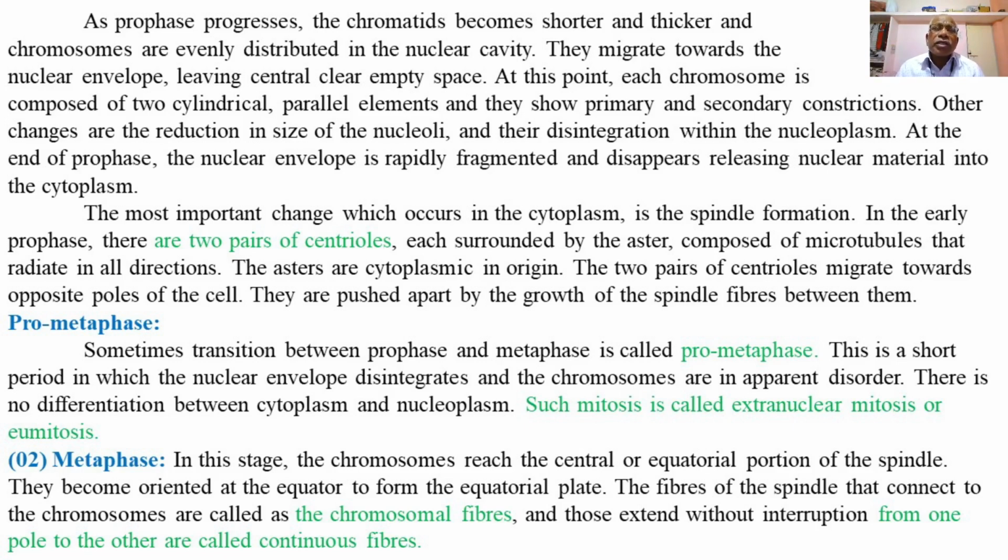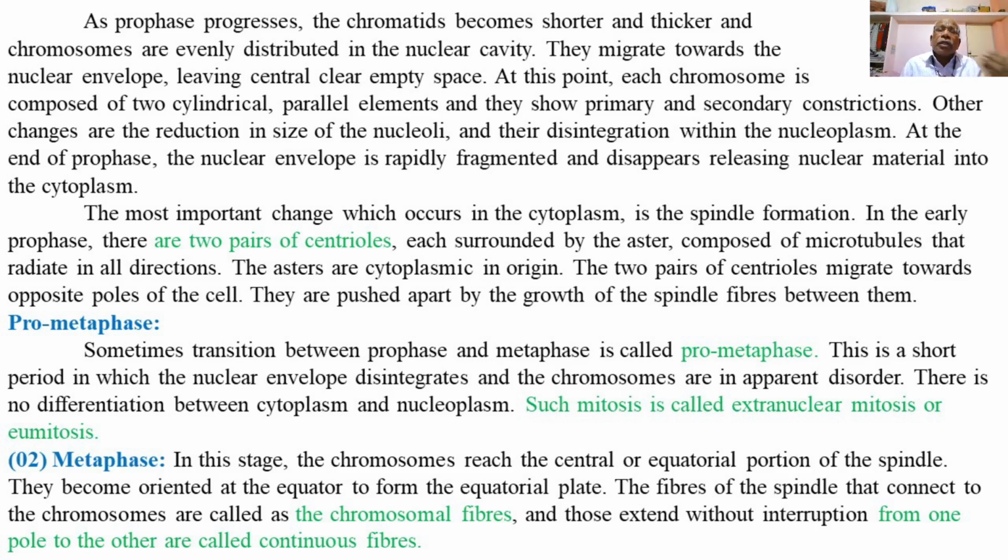The most important change which occurs in the cytoplasm is the spindle formation. In the early prophase, there are two pairs of centrioles, each surrounded by an aster. The aster is a star-like formation composed of microtubules that radiate in all directions around the centrioles.